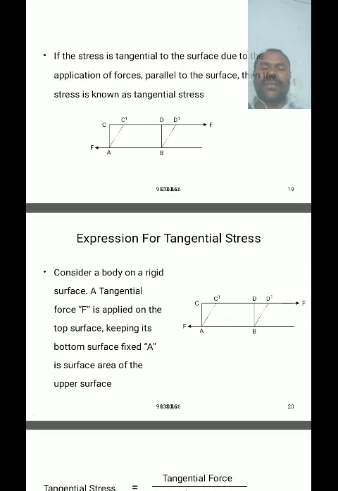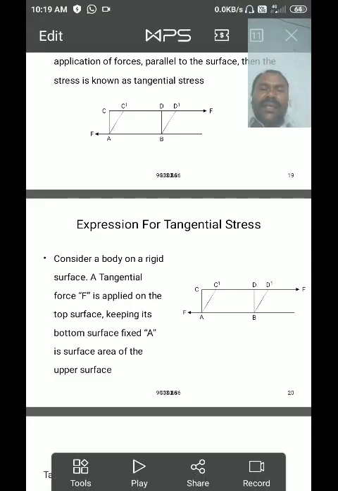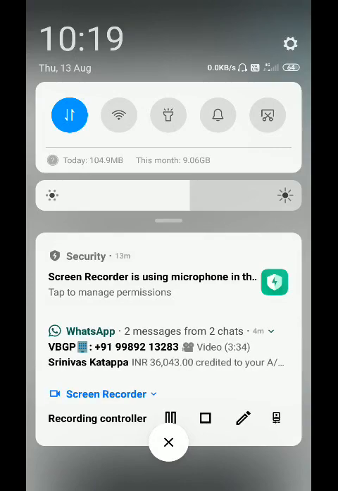A tangential force F is applied on the top of the surface, keeping its bottom surface fixed. Generally, consider a rectangular body, not rectangular, it is a square. ABCD is a square.